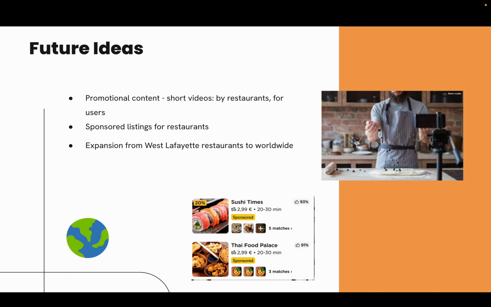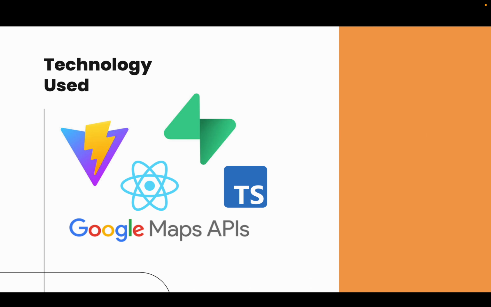Additionally, in terms of monetization, we would plan to implement sponsored listings for restaurants to have the availability to get certain dishes up higher in searches for users. And finally, as I mentioned, through the use of the user input functions, expansion from West Lafayette restaurants to globally.